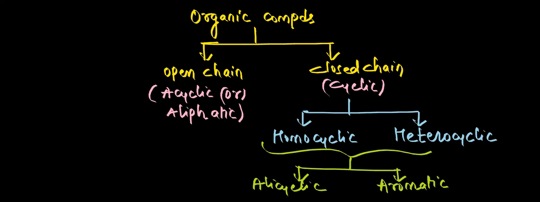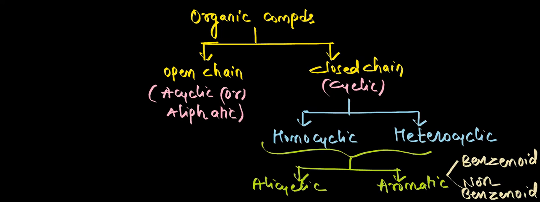In aromatic we have again two types, depending on the benzene resemblance. If benzene resemblance is there, they are called benzenoid structures. If there is no resemblance with benzene, then they are called non-benzenoid. So this is all what we have discussed so far.